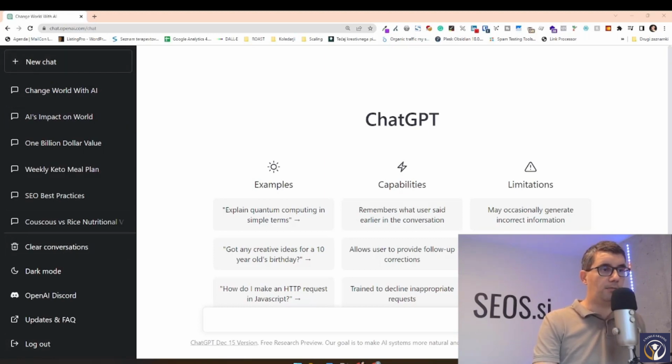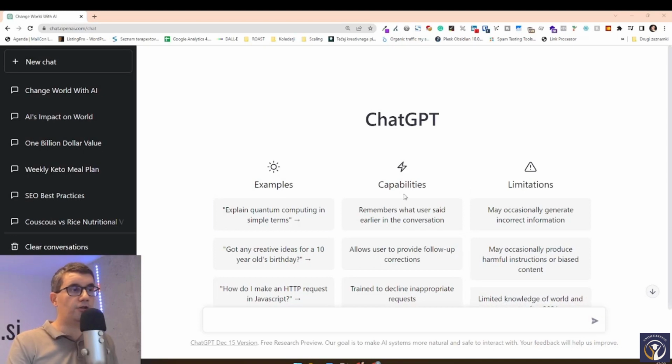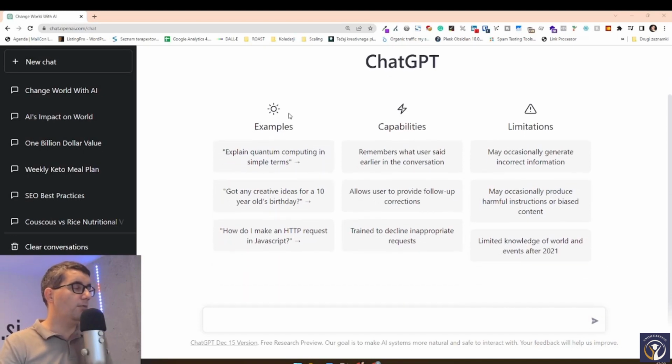The central part is where all the magic happens, right? And when you start a new chat, you always have a couple of examples. It tells you what it can do or maybe some limitations, right? So let's just start with the question, what is the best SEO tool?